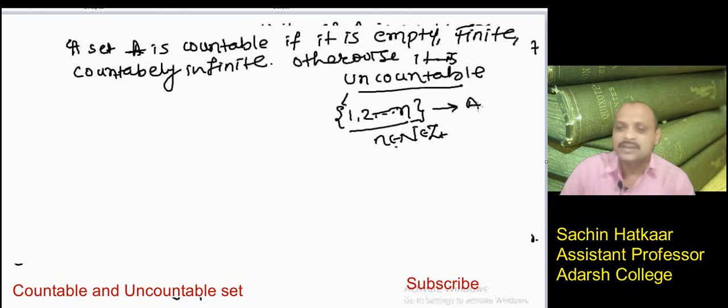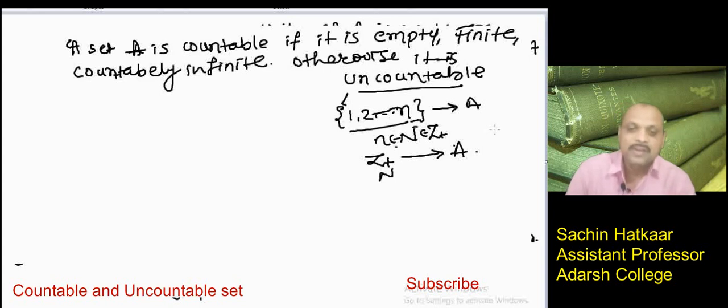And when there is a one-to-one correspondence between Z plus or N and a set A, then the set is called countably infinite. When it is empty, finite, or countably infinite, it is called a countable set, and otherwise it is called an uncountable set.